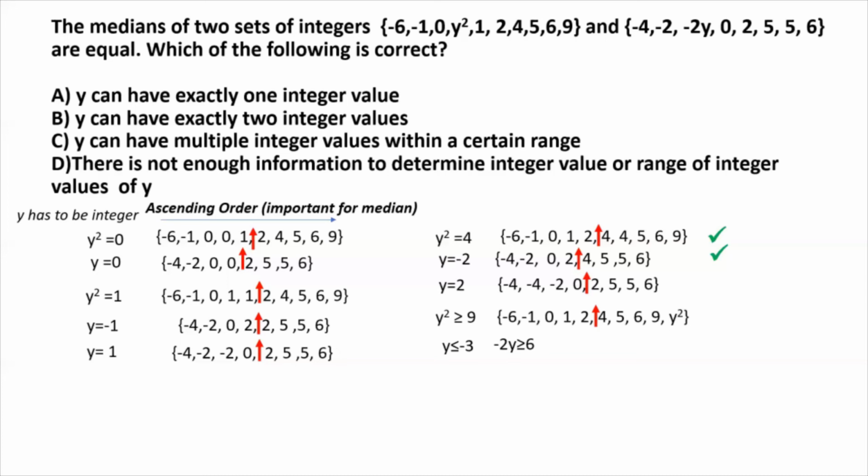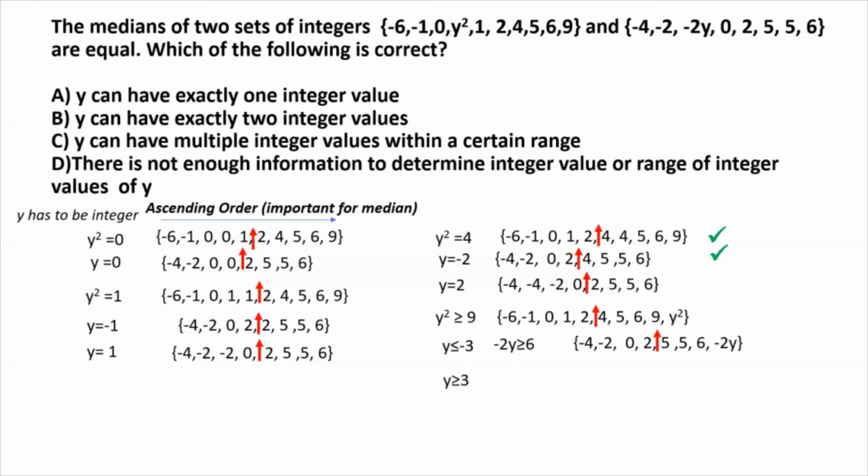So for the second set, -2y will now lie at the extreme right side because it's greater than or equal to 6, and 6 is the highest integer value we have, excluding -2y, in the second set, right? So this is how the second set will look if arranged in ascending order, and the median will be right here between 2 and 5. So the median won't be equal, right?